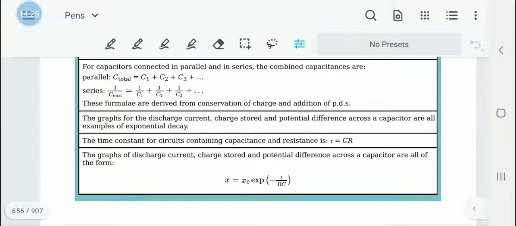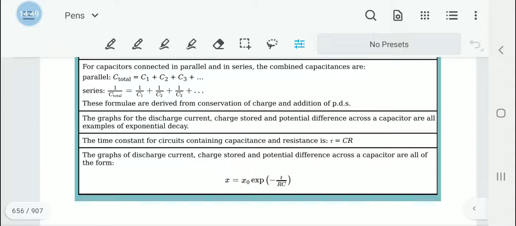When we draw graphs for discharge of current, charge stored, and potential difference across a capacitor, all are examples of exponential decay, which means there is a power involved. The time constant for circuits containing capacitance and resistance is tau equals CR.